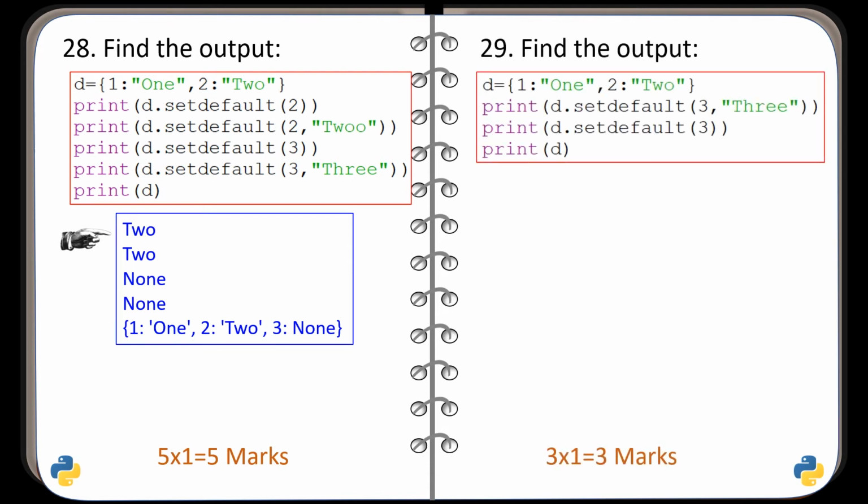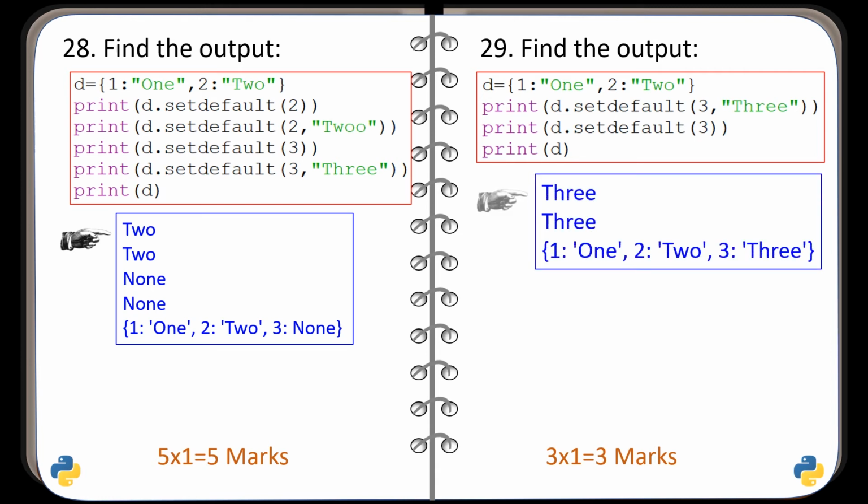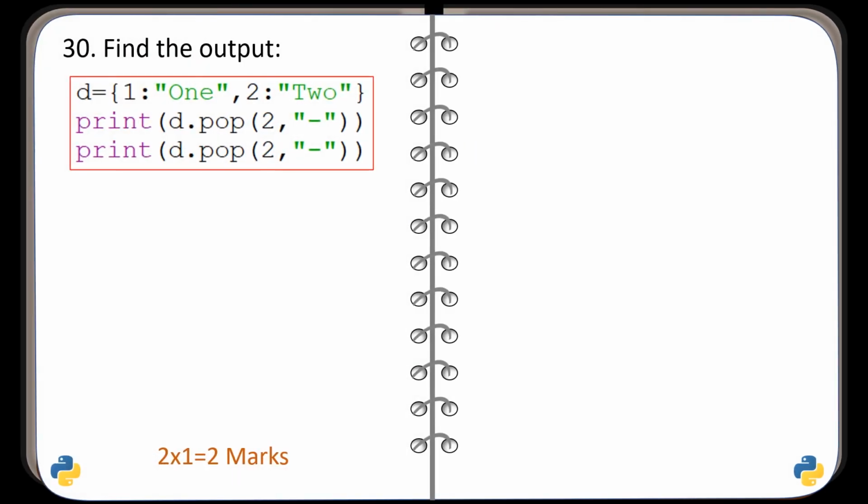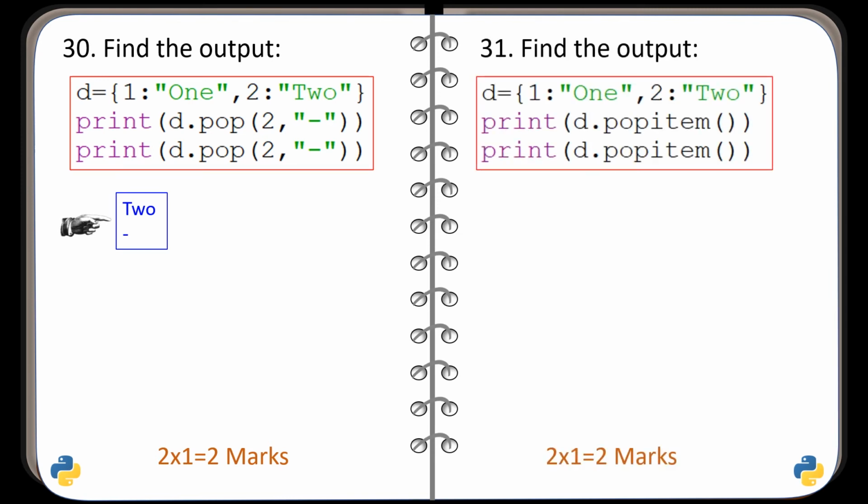Question number 29. Again, a code is given and you have to find the output. And the correct output is this one. Question number 30. Find the output of the given code. And the correct output is this one. Question number 31. Find the output. And the correct output is this one.